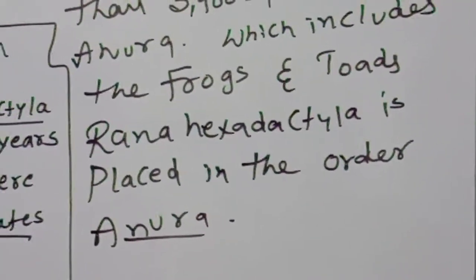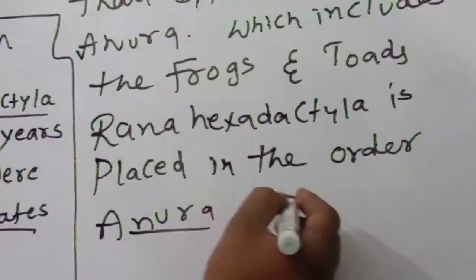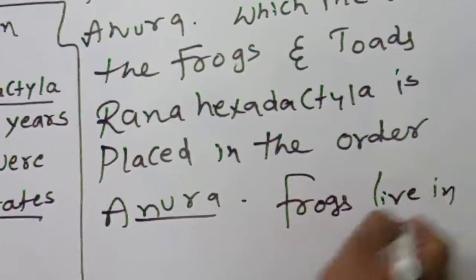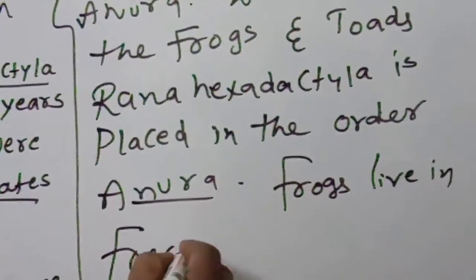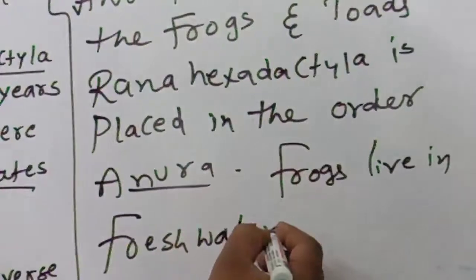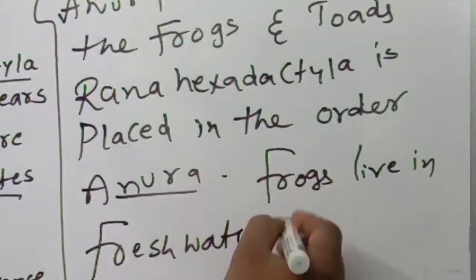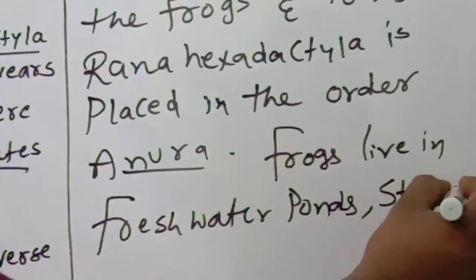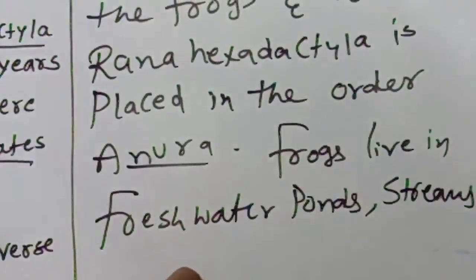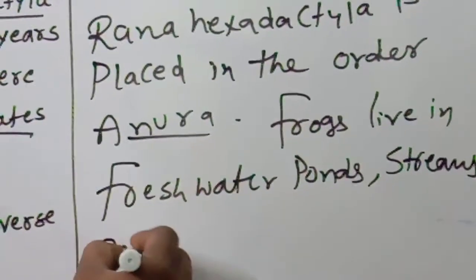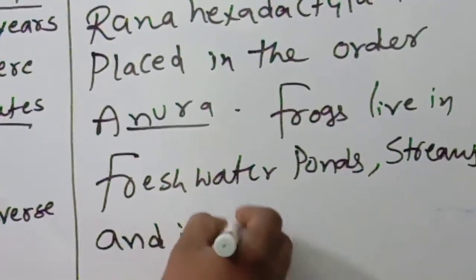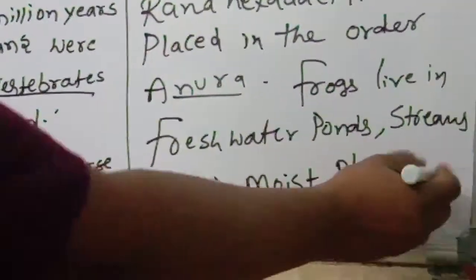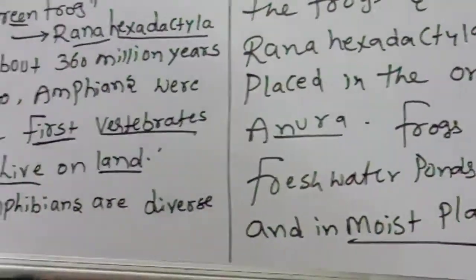Next, another important one. Frogs live in freshwater ponds, streams, and in moist places. Okay, children, observe very carefully.